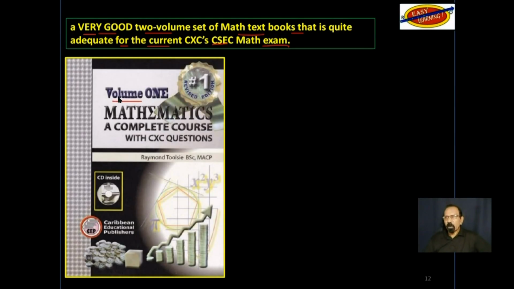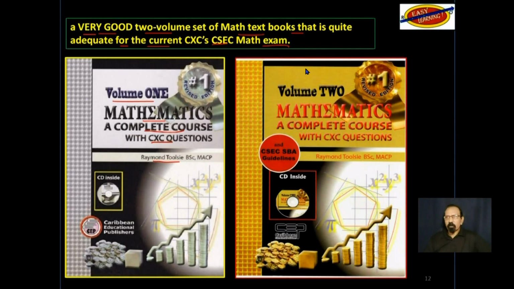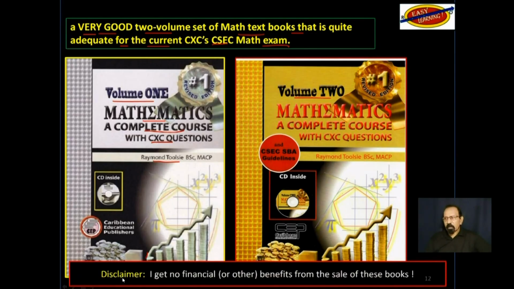This is Volume 1, Mathematics, a Complete Course with CSEC questions by Raymond Tulsi. And this is Volume 2, a picture of Volume 2. Please note this disclaimer down here. I get no financial or other benefits from the sale of these books.